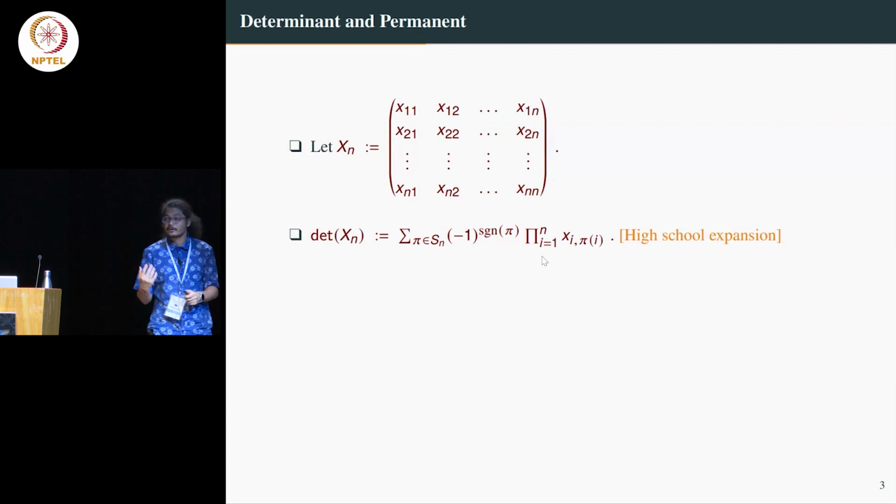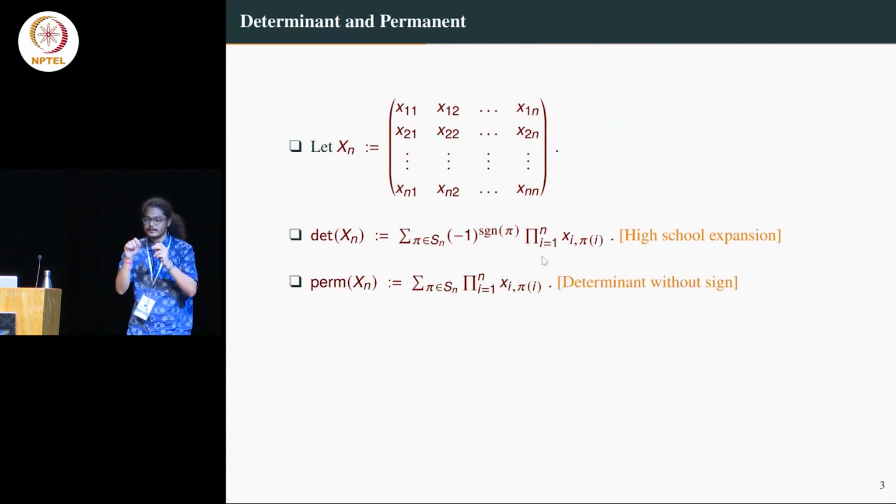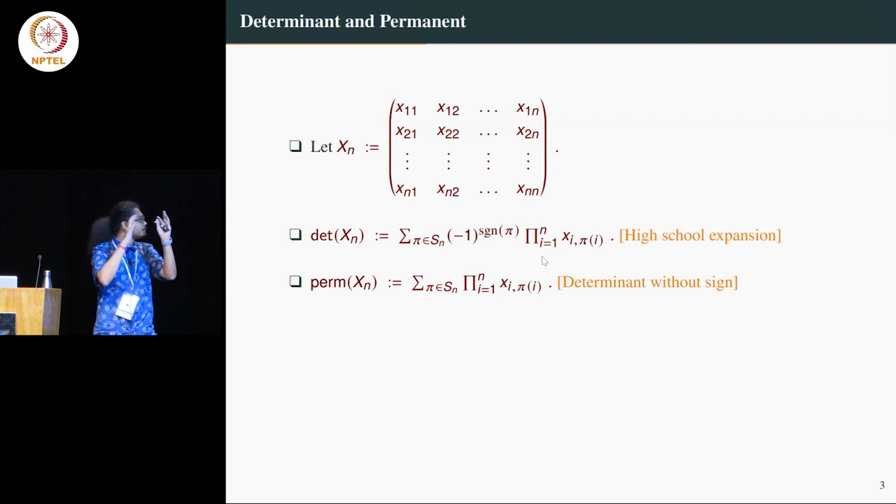And there is another polynomial called the permanent polynomial, which is almost similar to determinant but without a plus minus, because if you remember, when you are expanding determinant, there is a plus and there is a minus depending on the rows and columns. For the permanent, there is no minus. All things are positive.